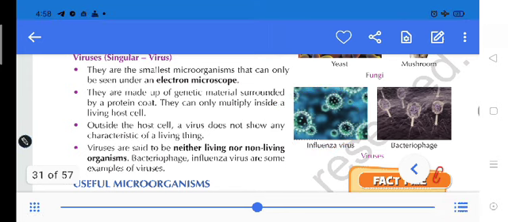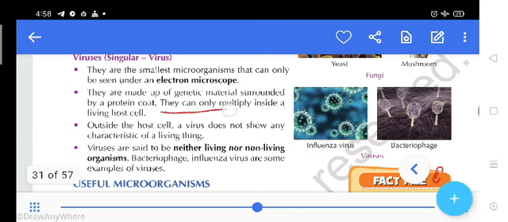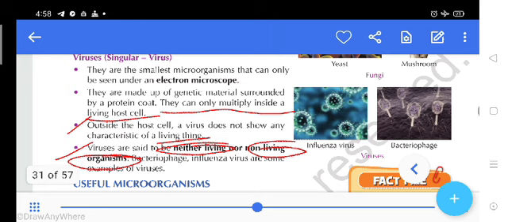So here in this line we can see that they can only multiply inside living host cells. Okay, so they require living host cells to multiply and for reproduction. And outside the host cells, a virus does not show any characteristics. As I told you, they behave like non-living things when they are outside living things. And the fourth one, viruses are said to be neither living nor non-living things.